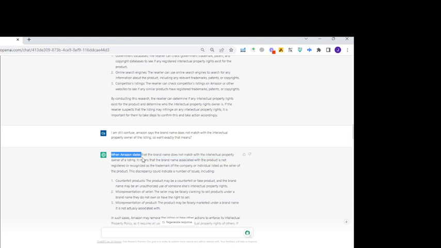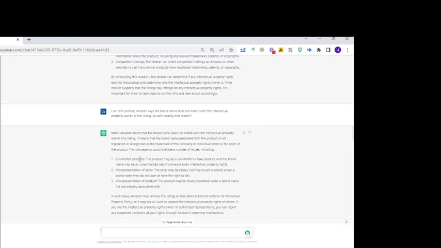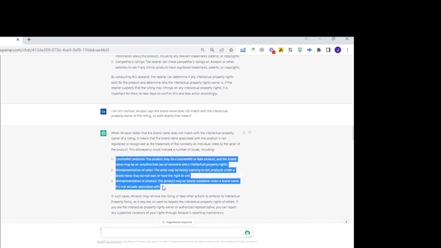So when Amazon states that the brand name does not match with the intellectual property owner of a listing, it means that the brand name associated with the product is not registered or recognized as a trademark of the company. So here, it just let me know exactly what this statement means.